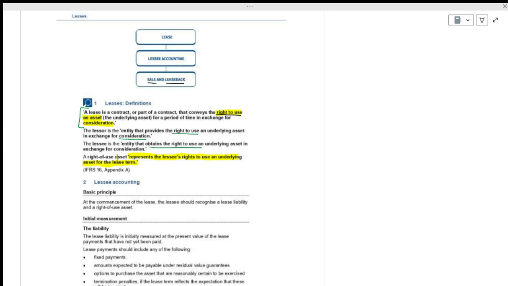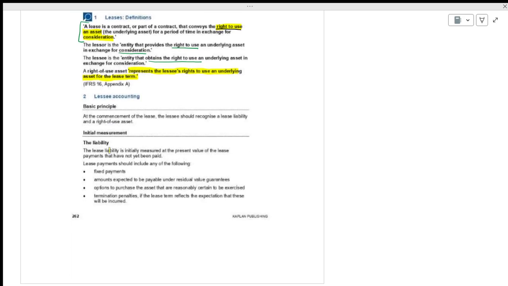At the commencement, the lessee should recognize a liability. Say you are taking a car on lease. At the beginning there is a lease liability. You are going to have payables. Not only payables, see the thing. Now, one side you have the liability, and one side you have a right of use of asset.